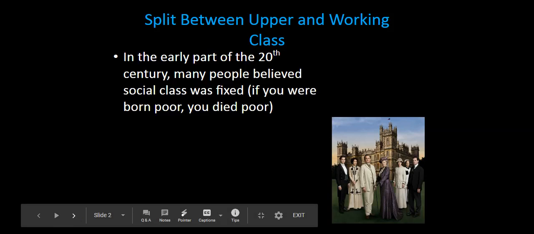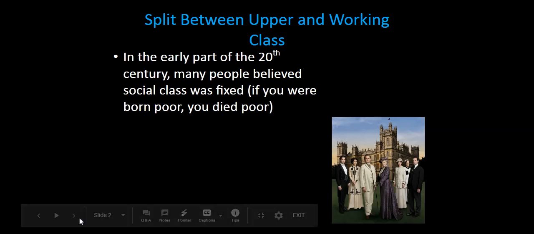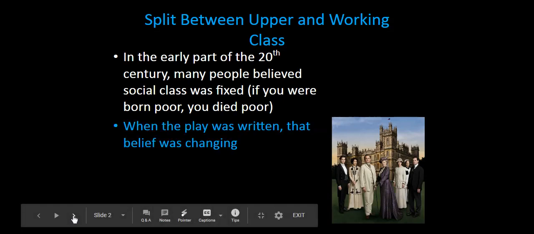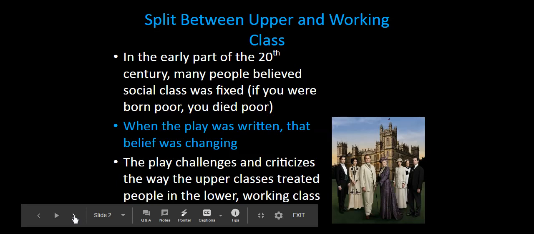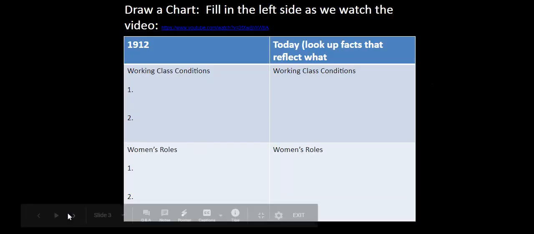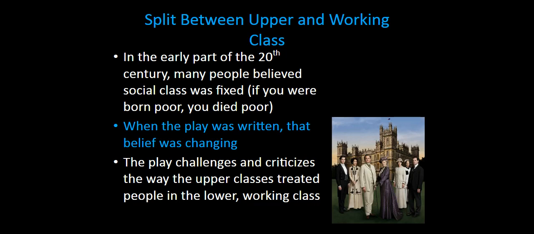In the early part of the 20th century, many believed that social classes were fixed, that if you were born poor, you died poor, or that if you were born rich, then you died rich. When this play was written in the 1940s, that ideology, that belief was in fact changing. This play takes the opportunity to really challenge and criticize the belief that the upper class held about the poorer working class.